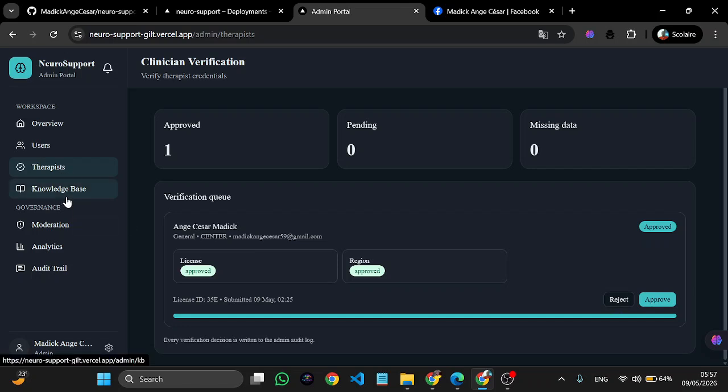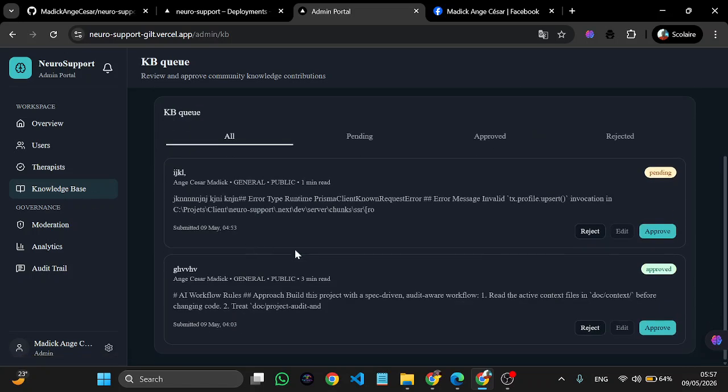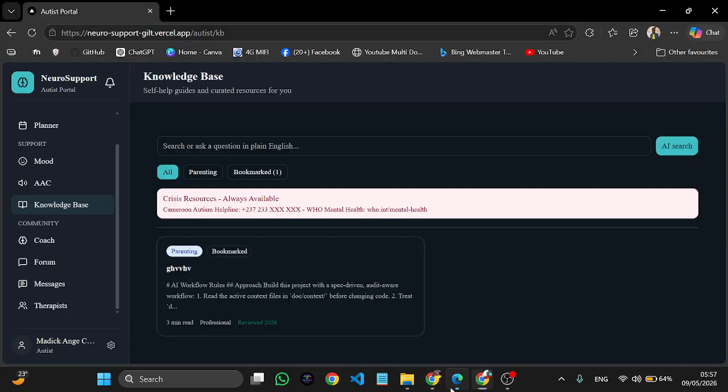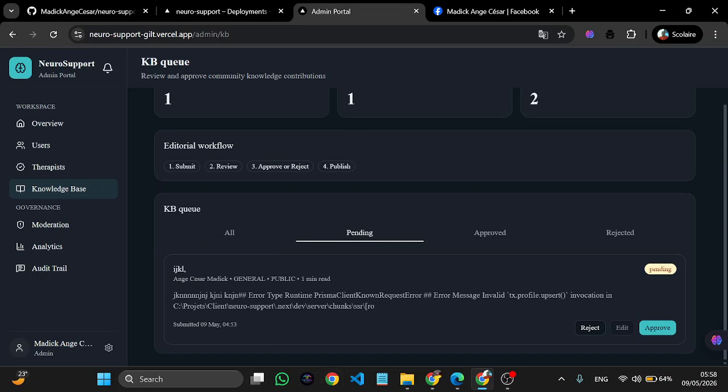The knowledge base. On the knowledge base, you will see all the knowledge base, what has been approved, what can be seen now when you're on the autist page. This one, GHVVV, whatever, it has been approved. What has not been approved yet is the EGKL. You can see it is among the pending. If I reject it, it will go to rejected. If I approve it, it will go to approved.